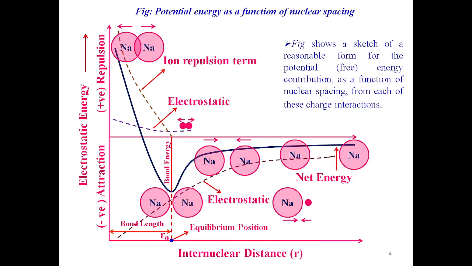Upon further splitting of metal ions up to a certain distance, there will be an attraction term, and beyond large separations, the attraction term is negligible, and hence the net potential energy will be decreasing abruptly in this region as shown in this plot.